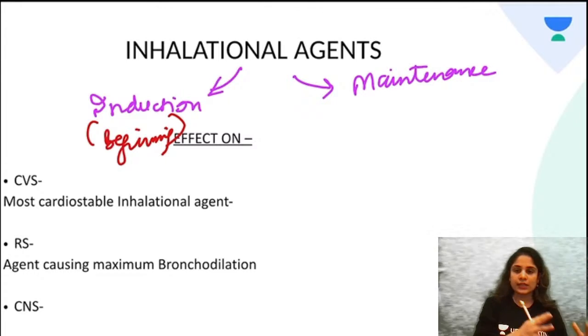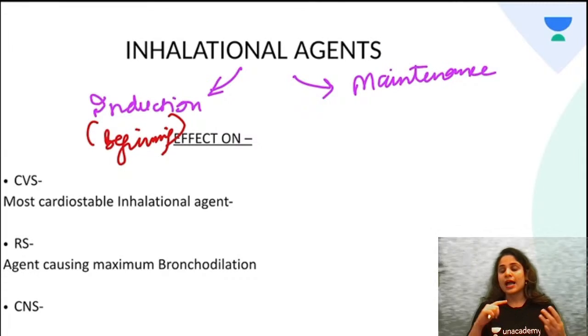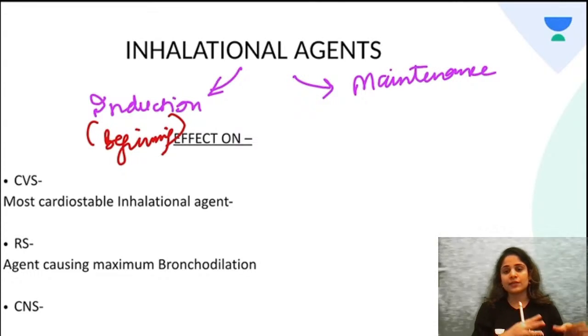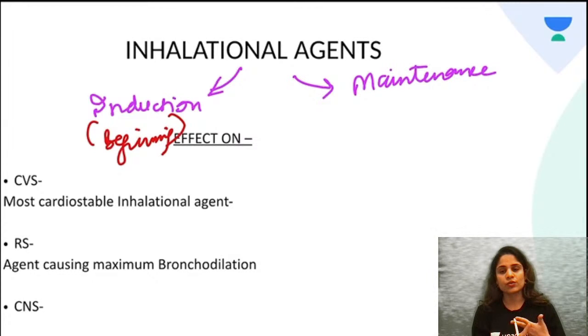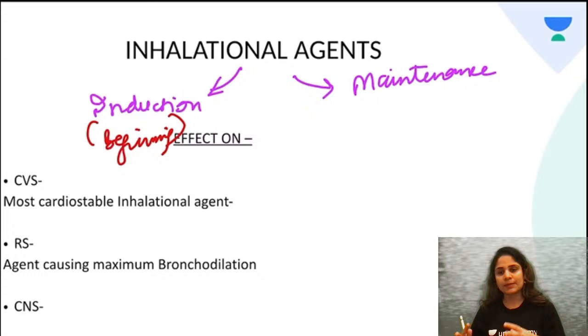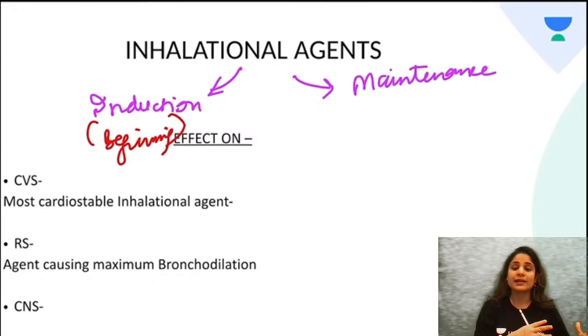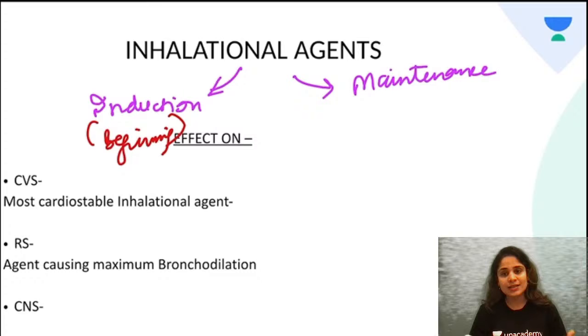We have the older inhalational agents like methoxyflurane, ether and halothane. Then we have the newer agents like desflurane, isoflurane, sevoflurane. We will mostly be focusing on the newer agents. They hardly ask any questions on the older agents. Whatever questions they ask, I will show it to you guys over here.